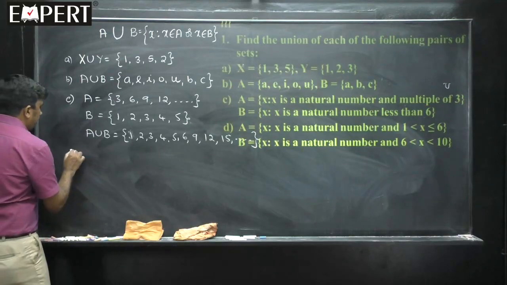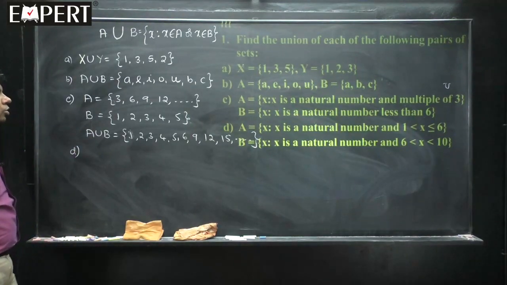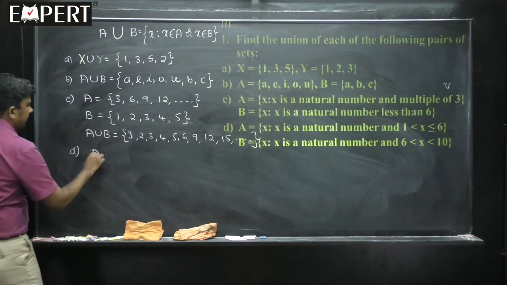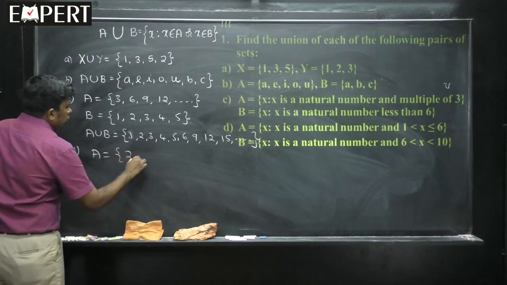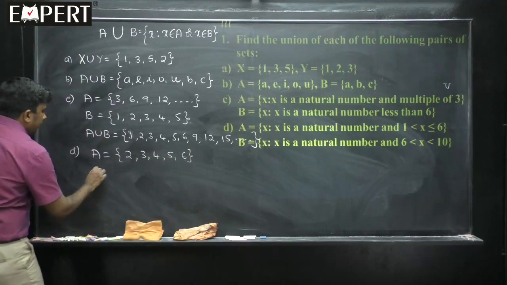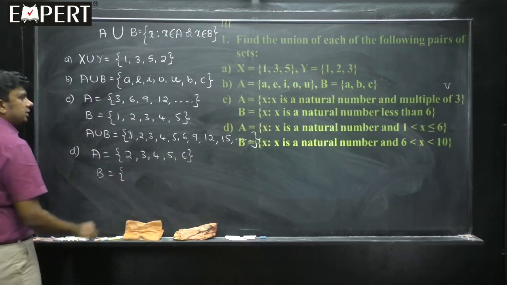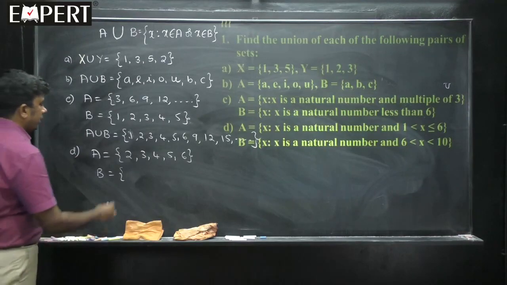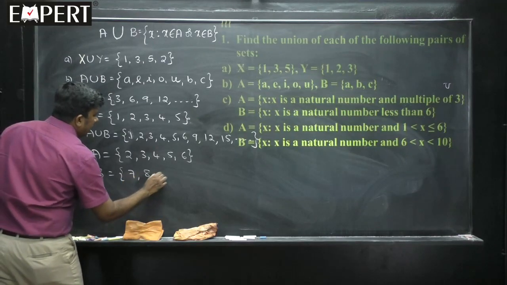Go to the next one, problem D. A is equal to all those x such that x is a natural number and 1 less than x less than or equal to 6. That means 2, 3, 4, 5, 6. Then B is equal to all those x such that x is a natural number and 6 to 10, in between that 7, 8, 9.